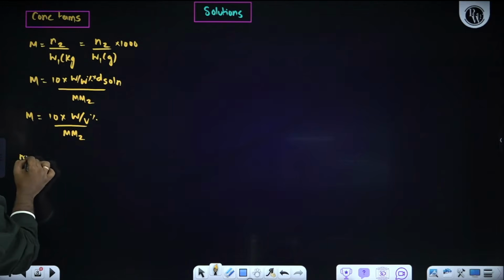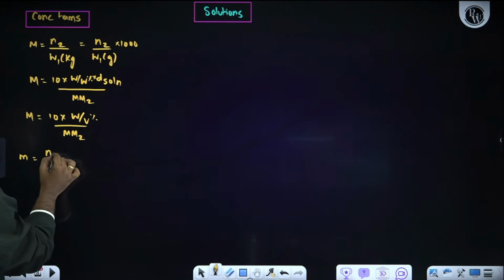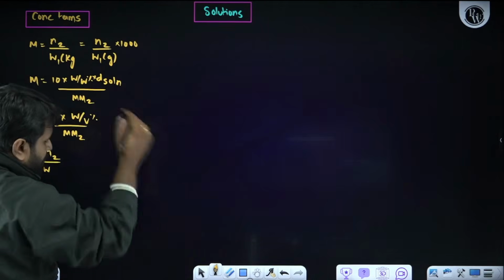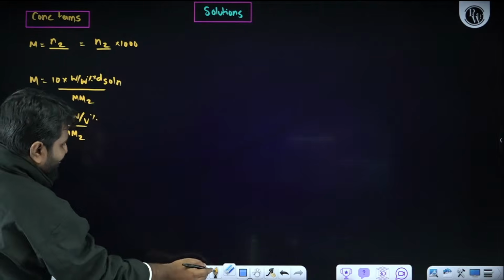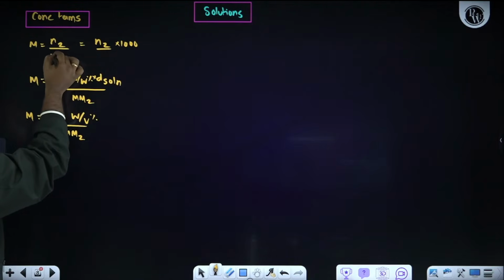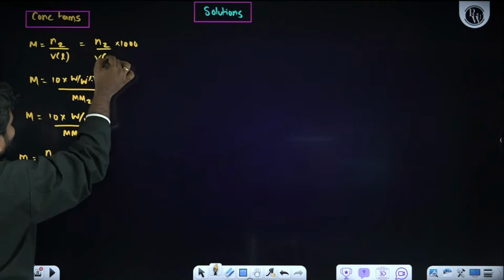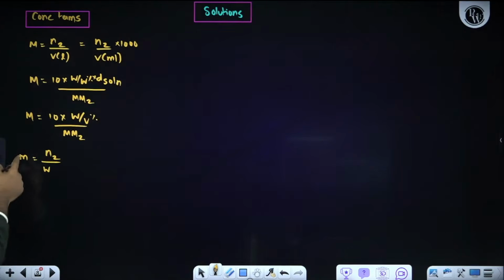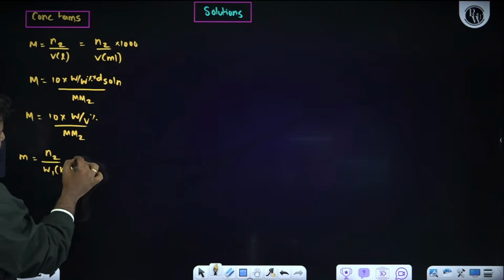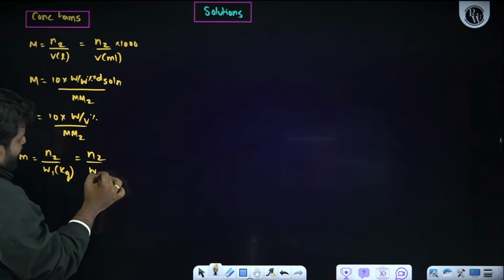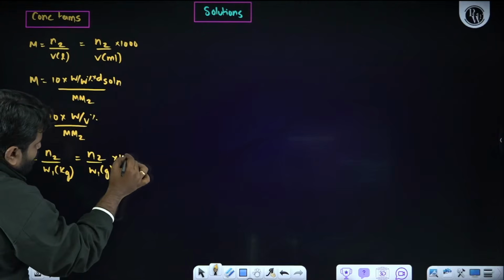Now when it comes to molality, number of moles of solute divided by volume of solution, what will come in the denominator for molarity? Number of moles of solute divided by volume of solution in liters, or volume of solution in mL. Fine. Now molality: number of moles of solute / weight of solvent in kg, or number of moles of solute / weight of solvent in grams × 1000.